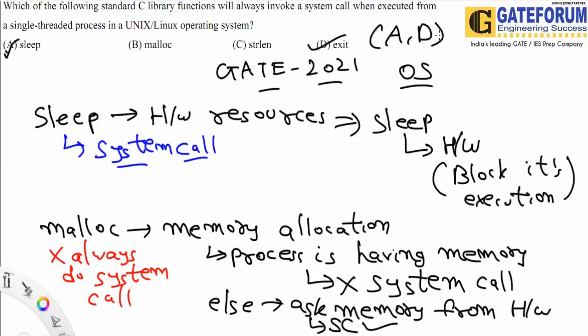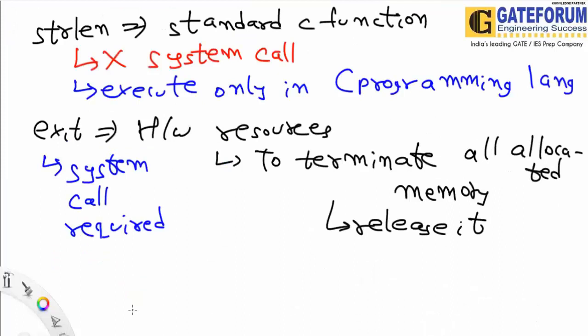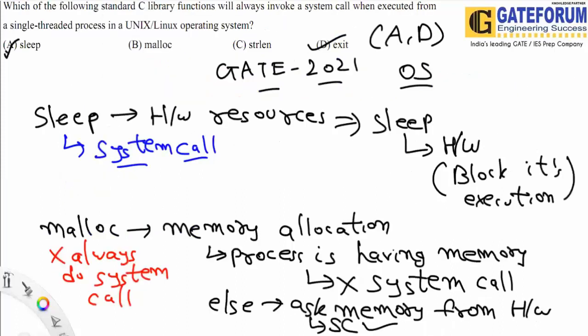So always remember one thing: whenever we require any hardware resources, at that point of time, the system call is required. A very simple and sober answer for this. Any hardware resource, we require the system call, the same way as we had done in the case of exit as well as in the case of sleep. I hope you understand this particular question.